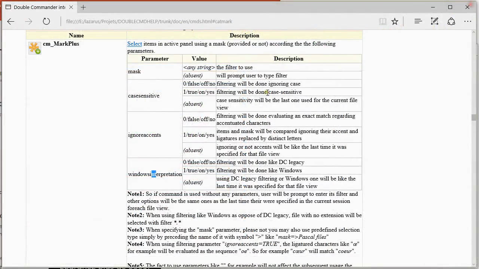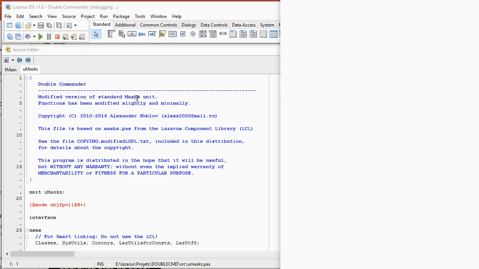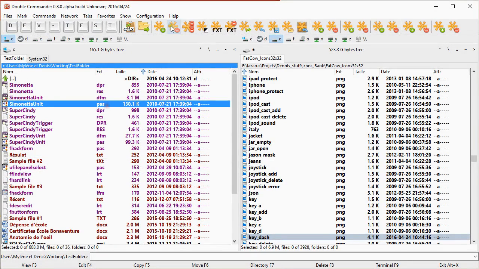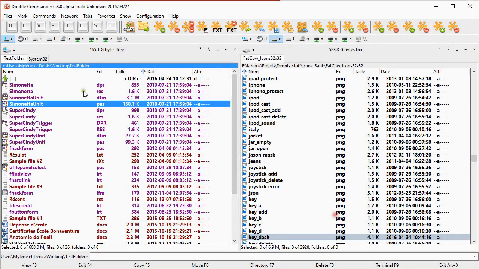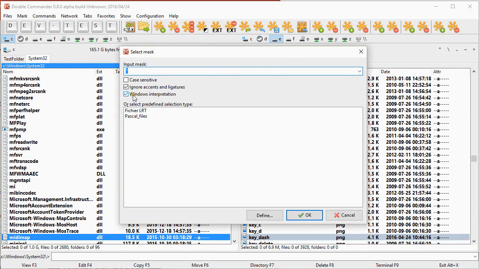If we close the session and then we start a new session, these are remembered. They are not remembered tab per tab, file view per file view, because it was not the case before anyway regarding the input mask, but at least I think it's friendly to the user to remember it that way.